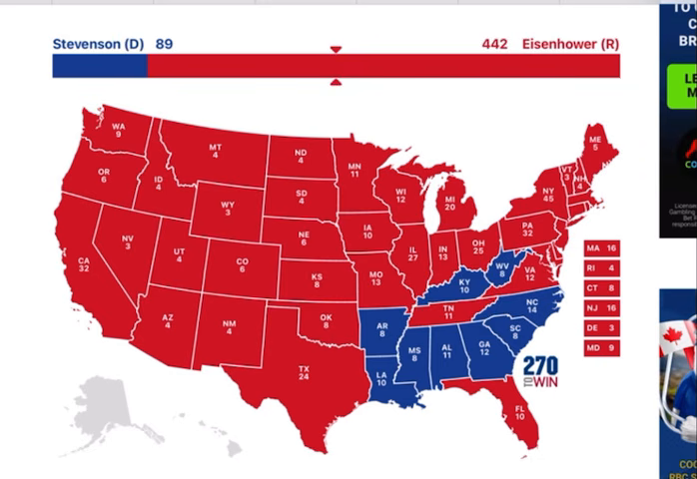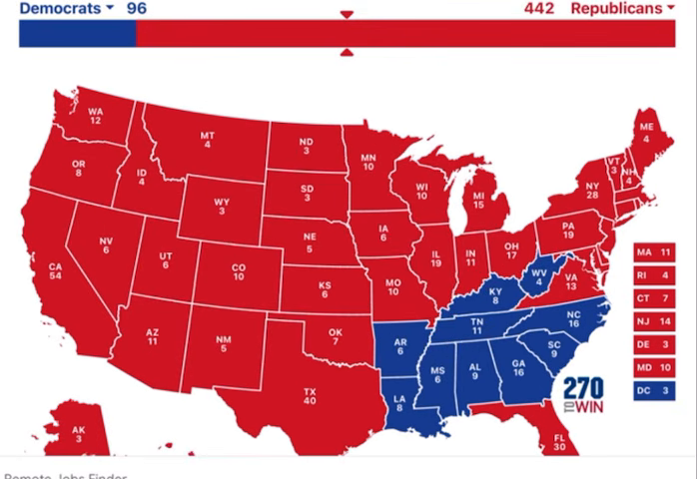Nearly everywhere else. This is the 1952 election between President Dwight D. Eisenhower and Adlai Stevenson. As we can see, Stevenson got 89 electoral votes. Eisenhower got 442. Now we're going to have a look at it if it was held today with the modern electors. Eisenhower would get 442 and now Stevenson 96, which is higher than he got in 1952.